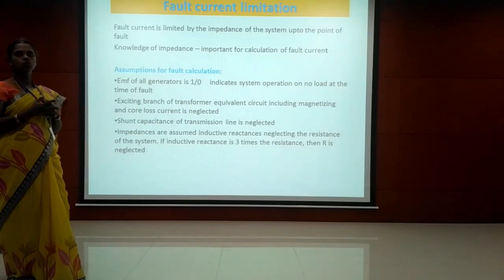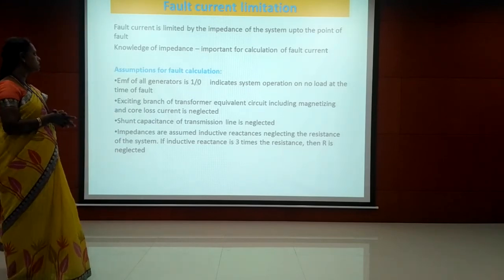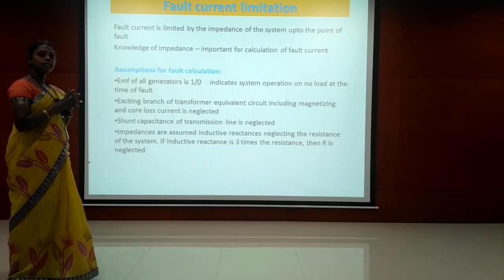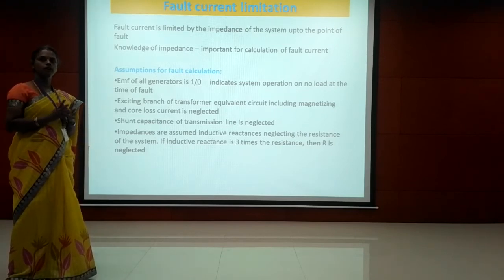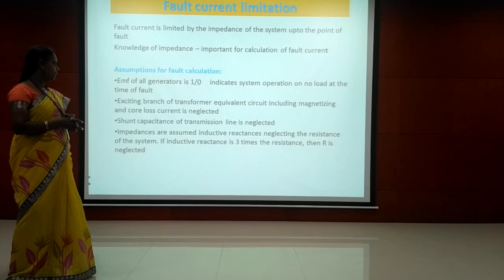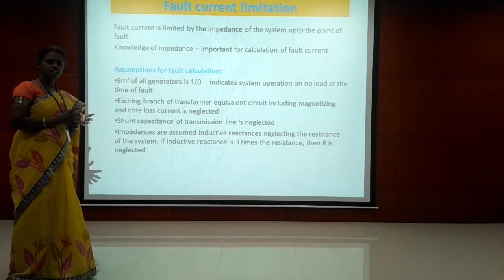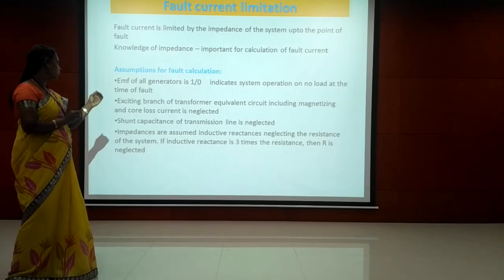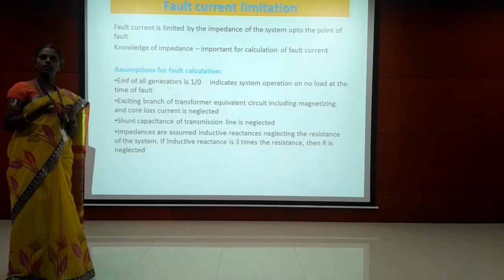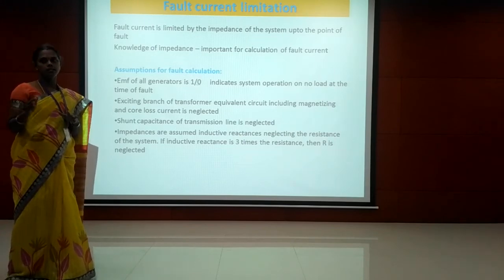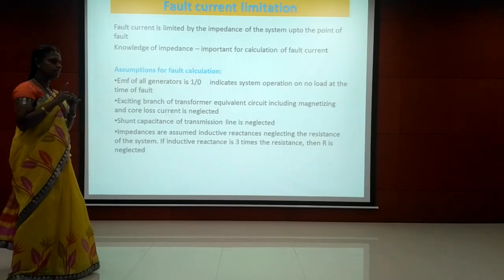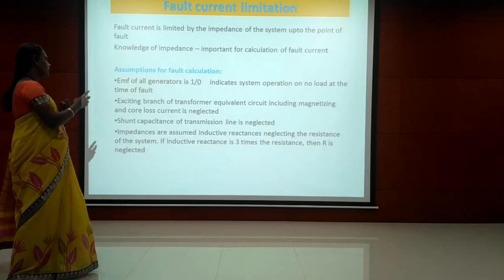So first we have to have some assumptions for the fault current calculation. The EMF of all the generators is 1 at an angle 0. It indicates that we are taking the operation under no load condition. So at the time of fault, assume there is no load in the system. So it indicates the EMF of all the generators is 1 at an angle 0.